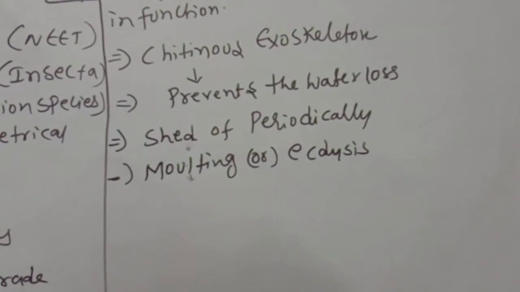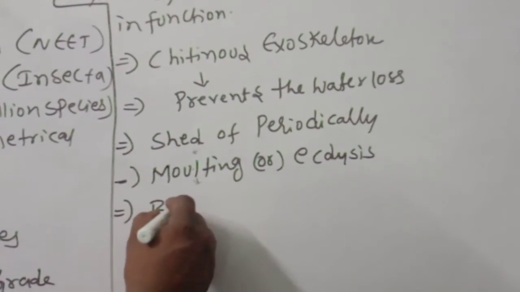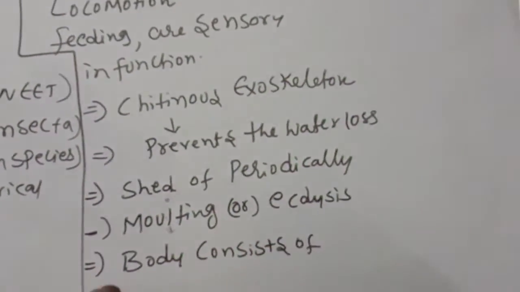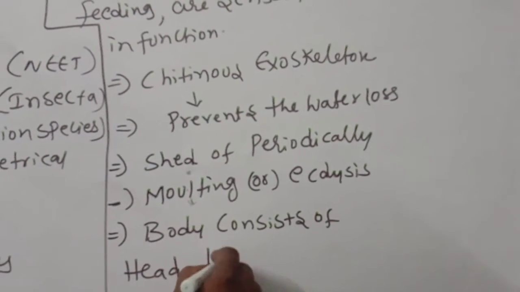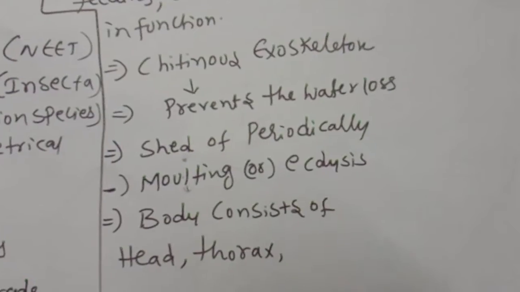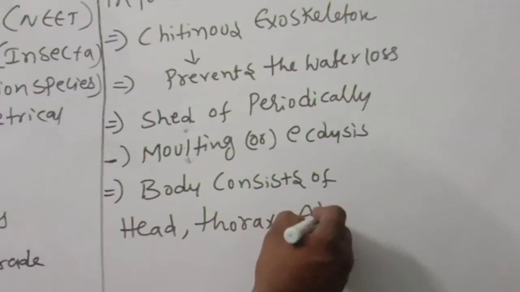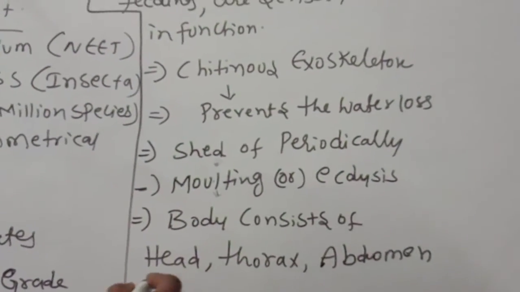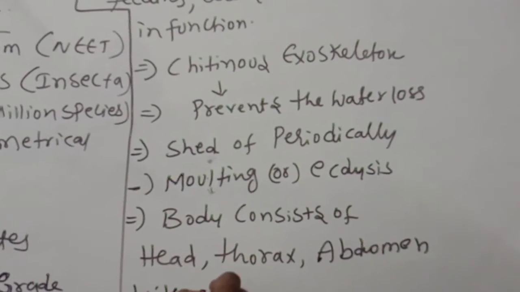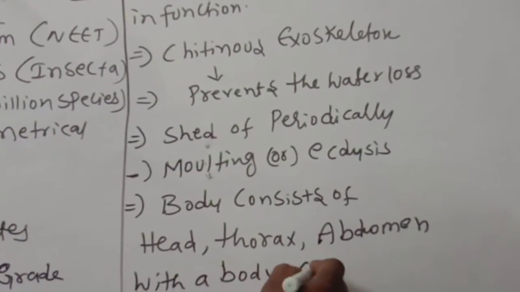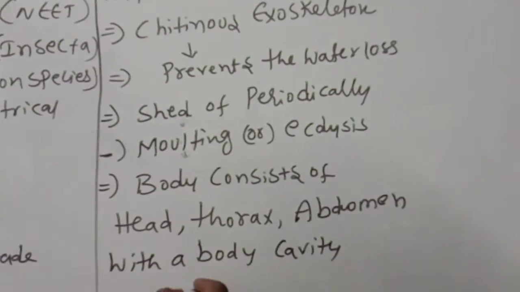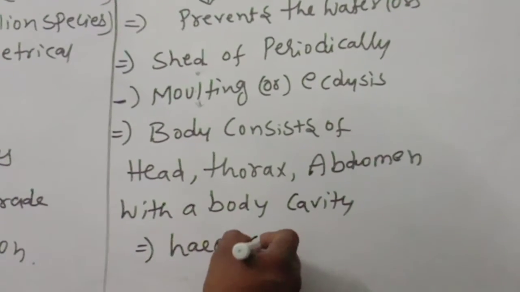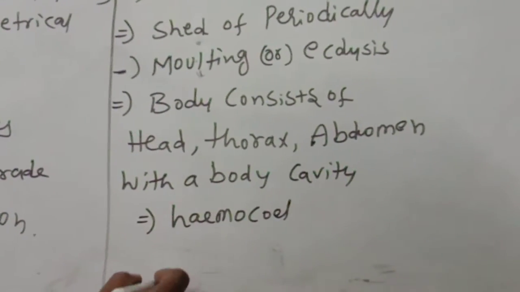This point you should remember. The body consists of head, thorax and abdomen with a body cavity, and that body cavity is called hemocoel.